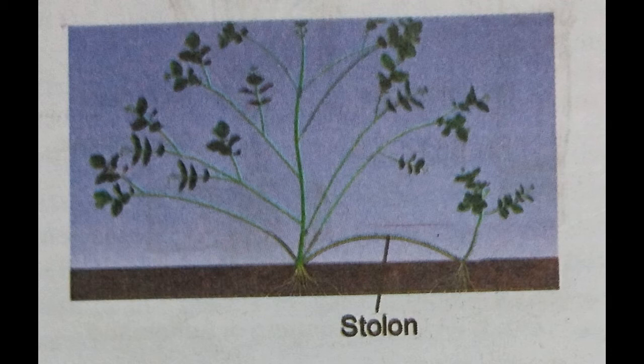So that is why this jasmine plant normally propagates or produces the new jasmine plant from its stolon. So that is why the stolon acts as the vegetative propagule in the case of jasminum.